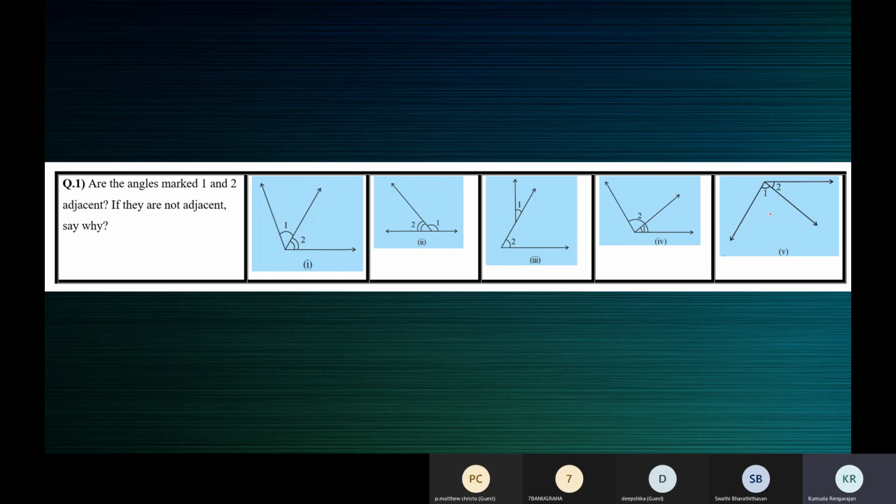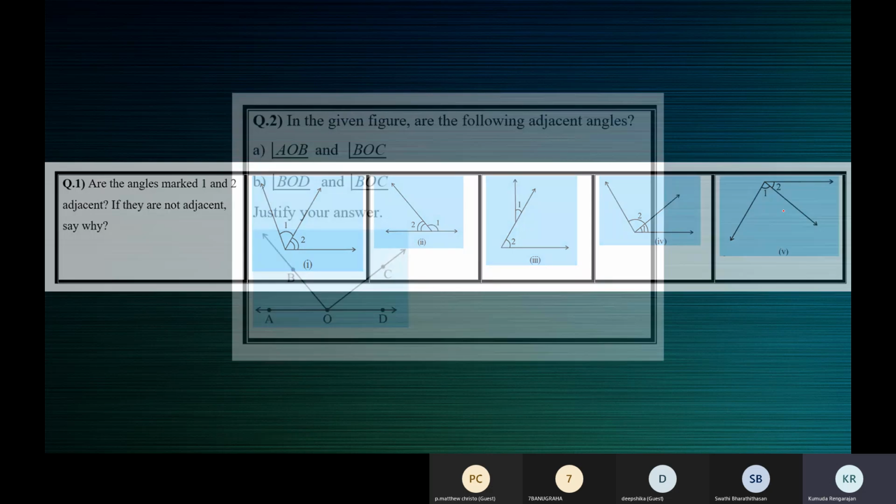So you can help yourself. Ask yourself all the 3 questions. If all the 3 conditions are satisfied, then angle 1 and 2 are adjacent angles. And the answer is yes, 1 and 2 are adjacent angles in figure 5.